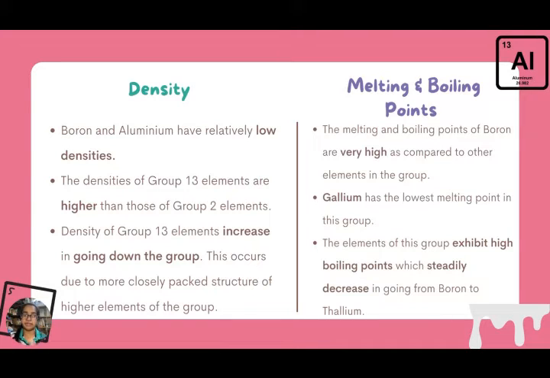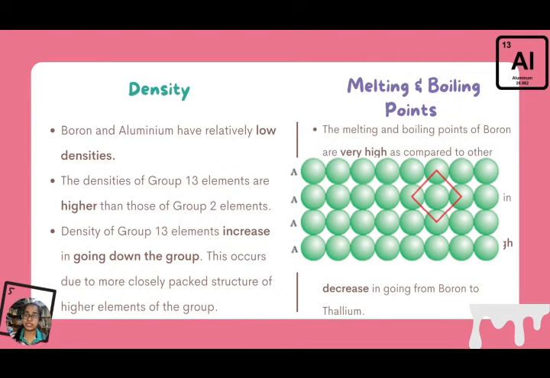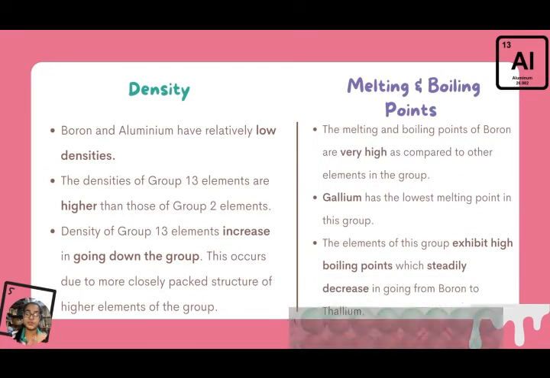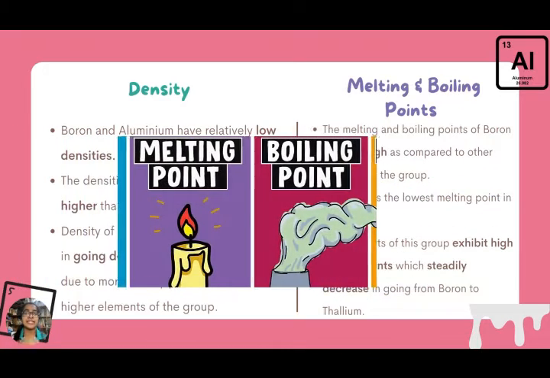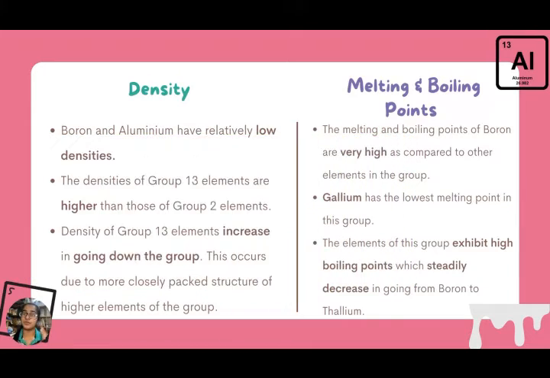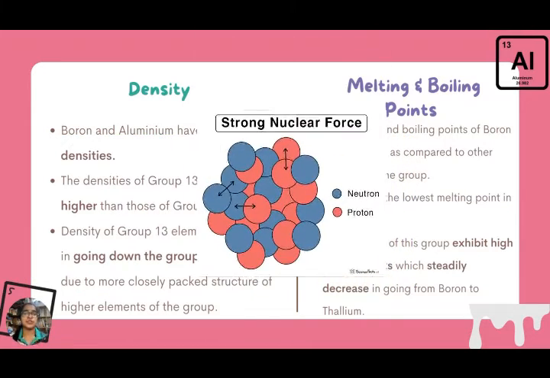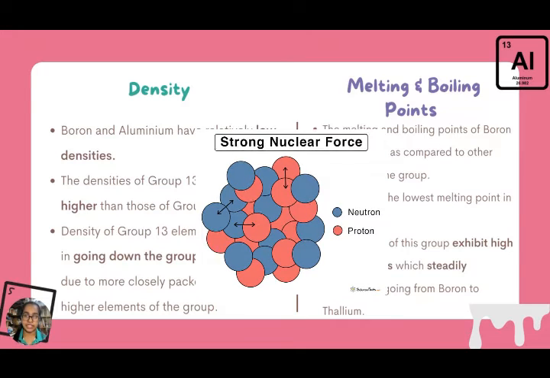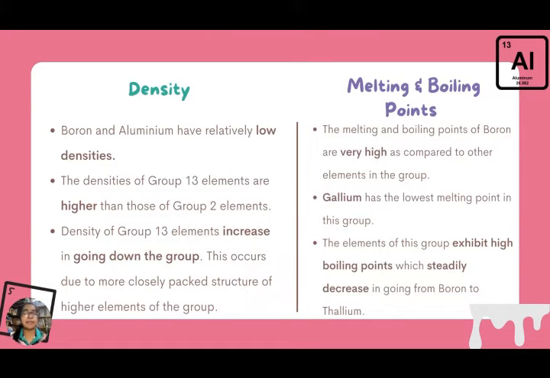Density of group 13 elements increases in going down the group. This occurs due to the more closely packed structure of higher elements of the group. In addition, the melting and boiling points of group 13 elements are much higher than those of group 2 elements. It is due to the stronger interatomic attractions in these elements. The melting and boiling points of boron are very high as compared to those of other elements of the group. This is due to the network structure of boron.